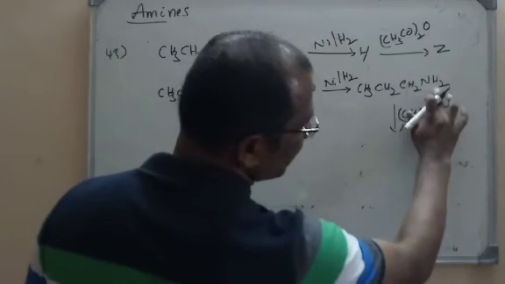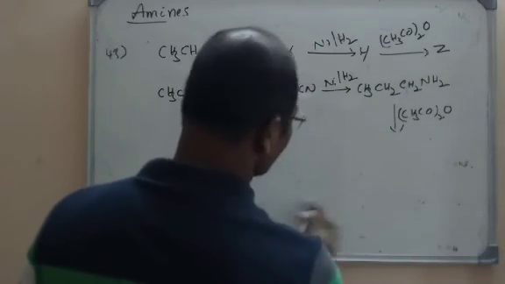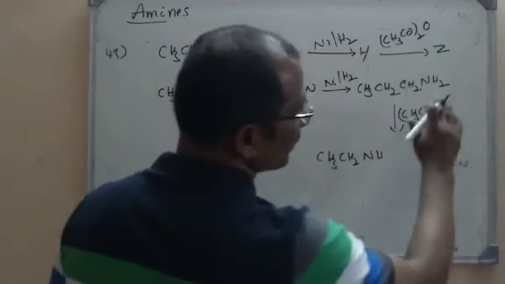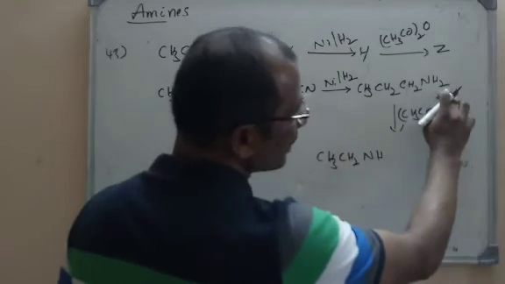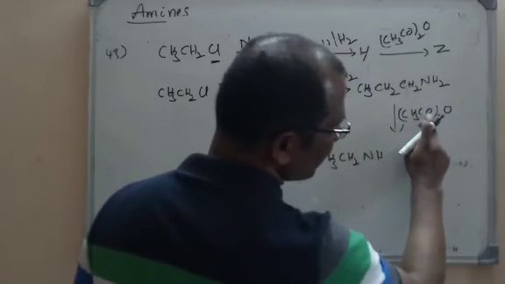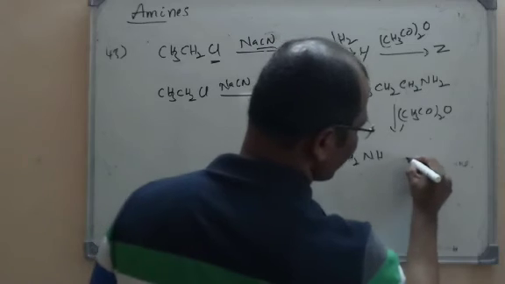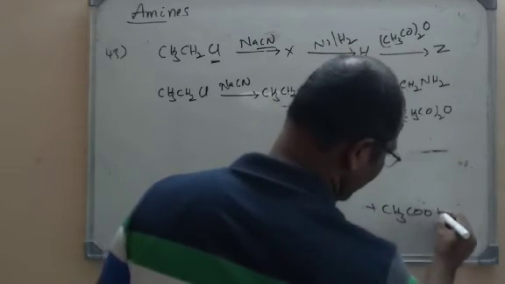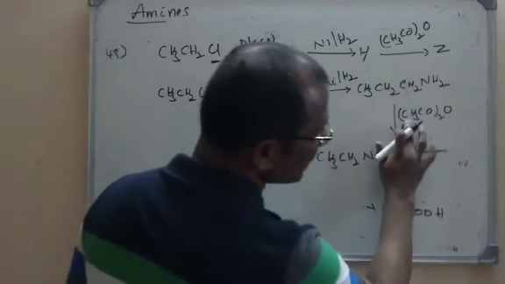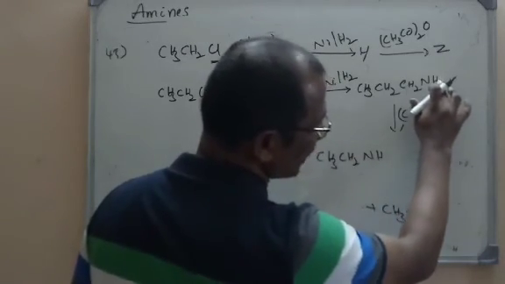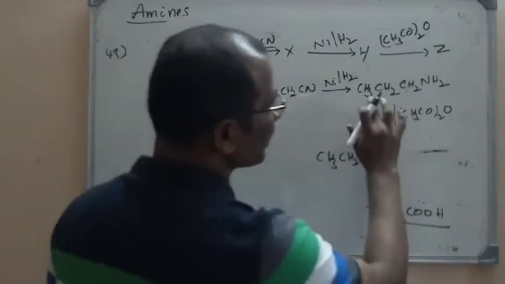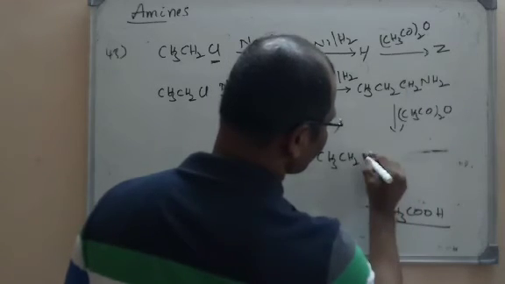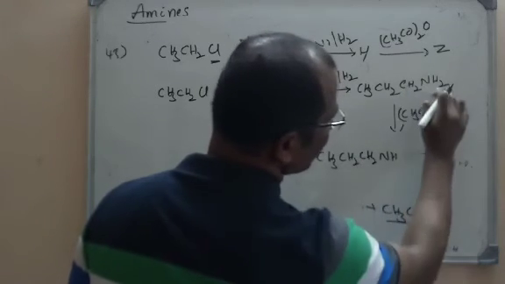So what will happen? One hydrogen will be removed here. So look here, CH3CH2CH2NH2, so here 2 hydrogens are there. One hydrogen will be removed. CH3CO and O and one hydrogen. I will write the one is acetic acid here. Why? CH3COOH. Now what is left over here? CH3CH2CH2NH, because already we have removed one hydrogen.